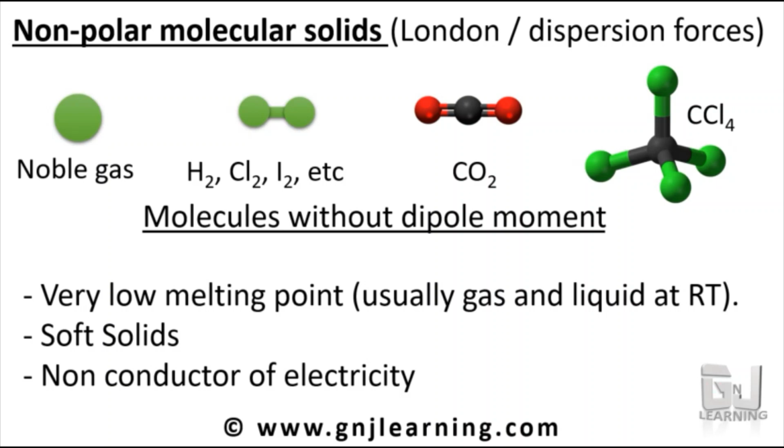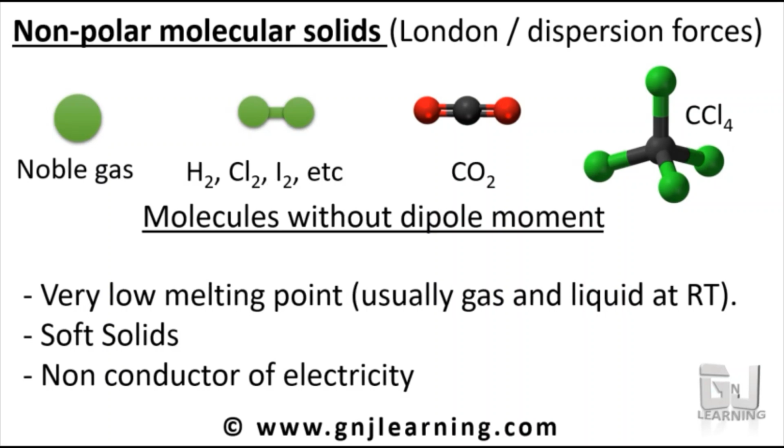It has a very low melting point. And since there are no loose electrons and no ions involved in these molecules, they are non-conductors of electricity. So these are the properties of non-polar molecular solids.